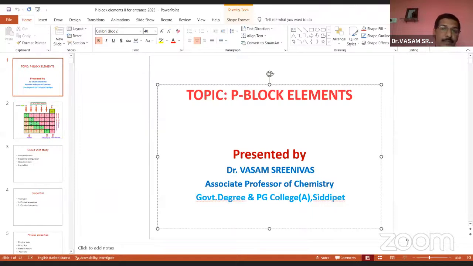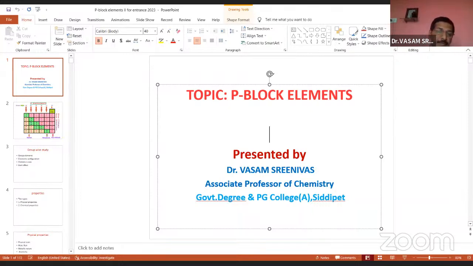And the fourth one, calculation of bond order, including bond length, bond energy, and bond order. So BO, calculation of BO: the formula is (NB minus NA) by 2. So these 4 types of questions we are expecting from chemical bonding, including molecular orbital theory. And after these 2 lessons, the continuation connecting link is the S-block elements.